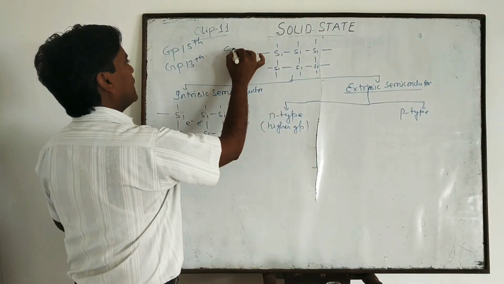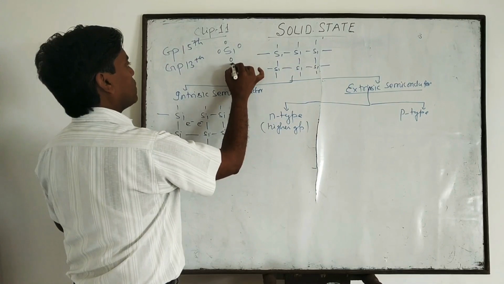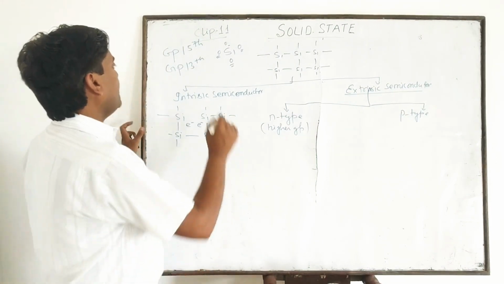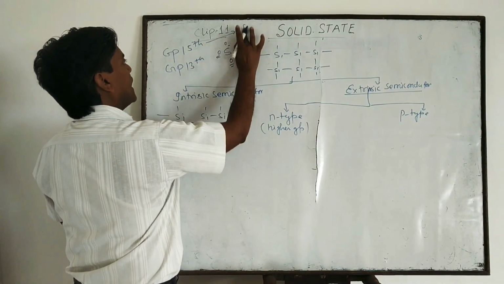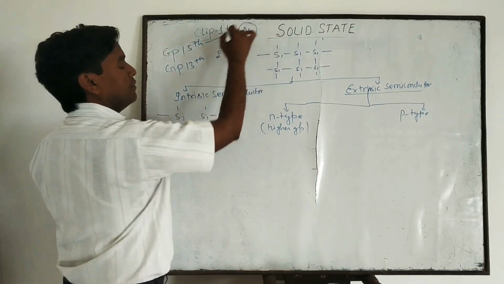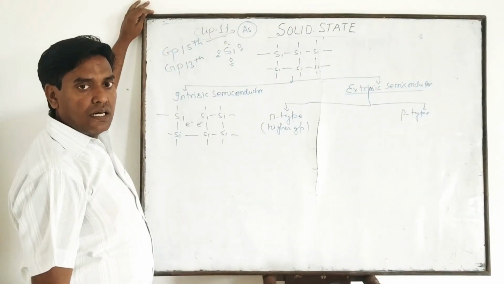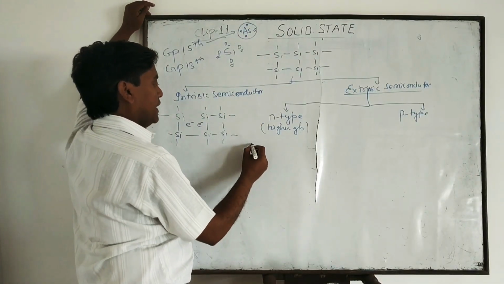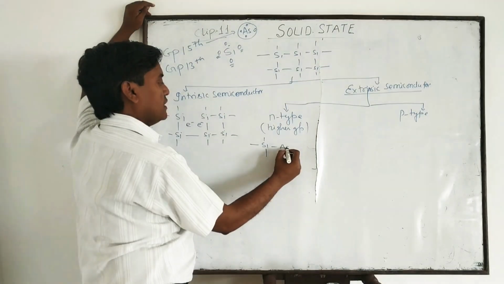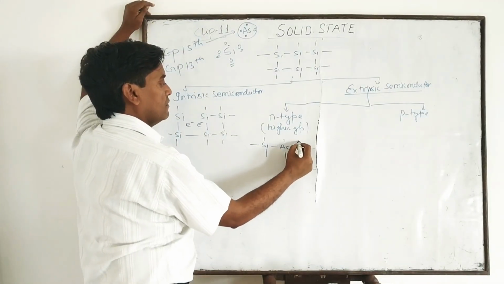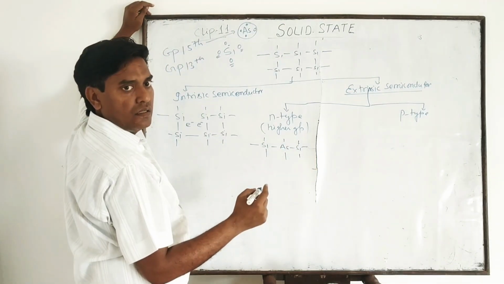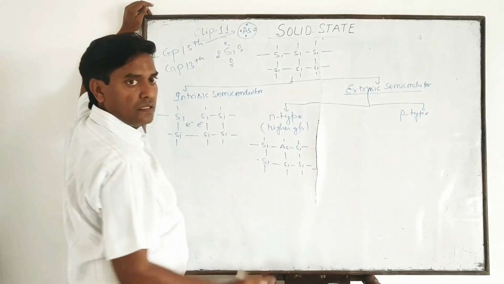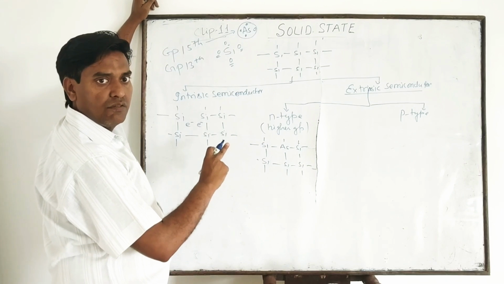Students, you know well the silicon atom has 4 electrons, and all 4 electrons are involved in covalent bonding. Suppose I am adding phosphorus or arsenic of group 15. Arsenic has 5 electrons. So when in the covalent lattice a certain silicon atom is replaced by arsenic, then silicon has 4 electrons and arsenic has 5 electrons.